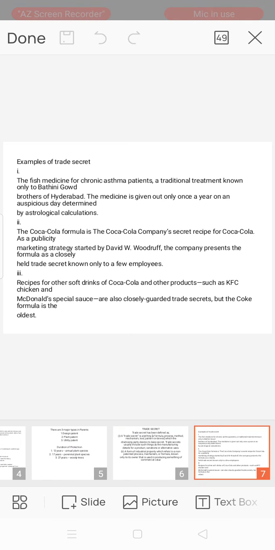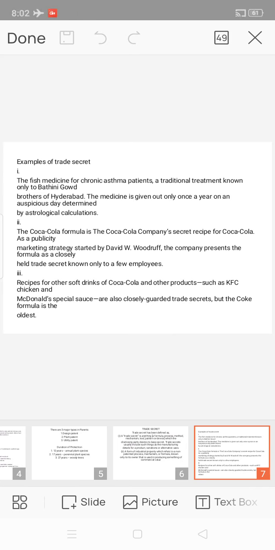And the type examples of trade secrets: a fish medicine for chronic asthma patients, a traditional treatment known only to Bathini Goud and brothers of Hyderabad. The medicine is given out only once a year on an auspicious day determined by astrological calculation.